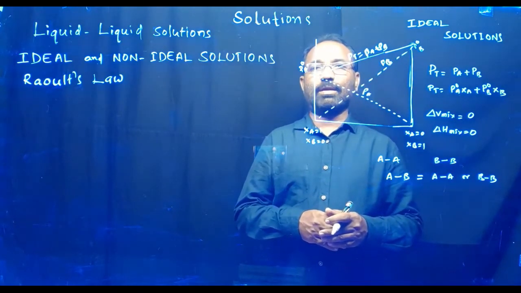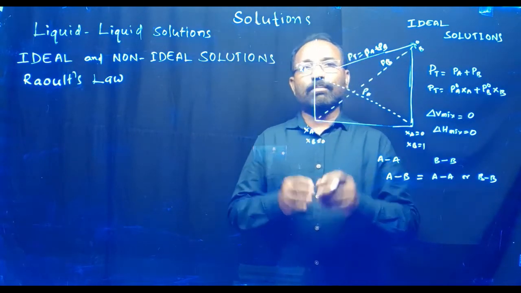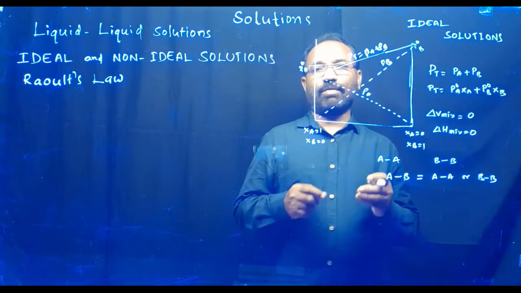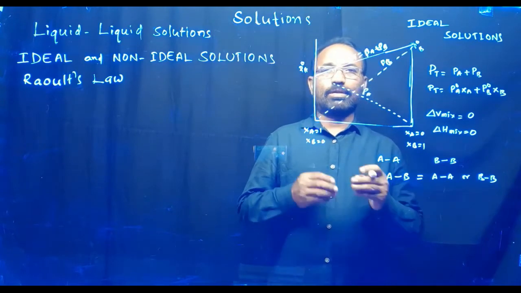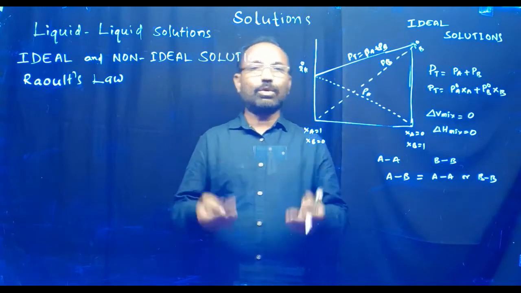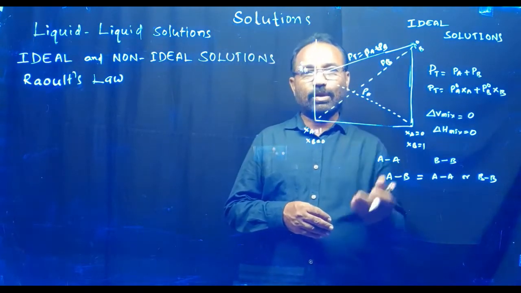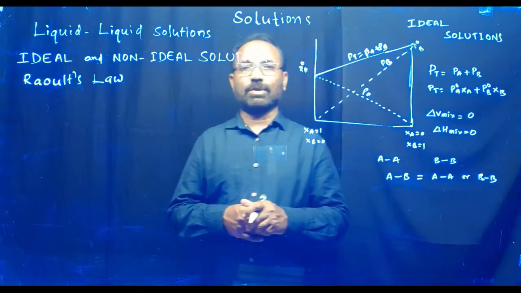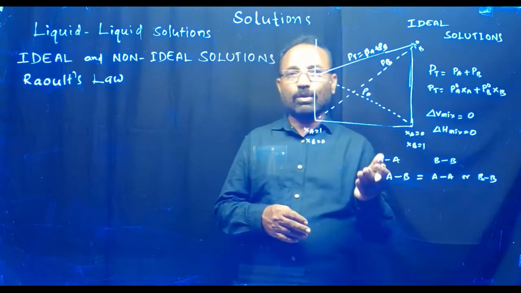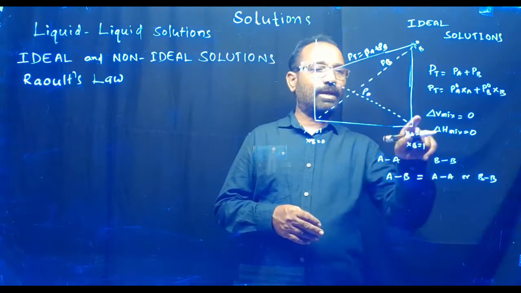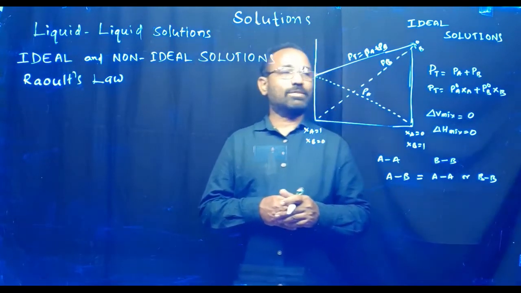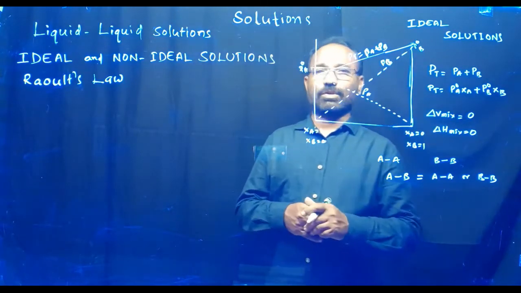For example, if you mix 1 liter of hexane and 1 liter of heptane, the resultant solution is 2 liters, not more than 2 liters or less than 2 liters. Therefore, delta V mixing is 0. If it is more or less than 2 liters, delta V mixing is not 0. But in case of ideal solutions, delta V mixing is 0.